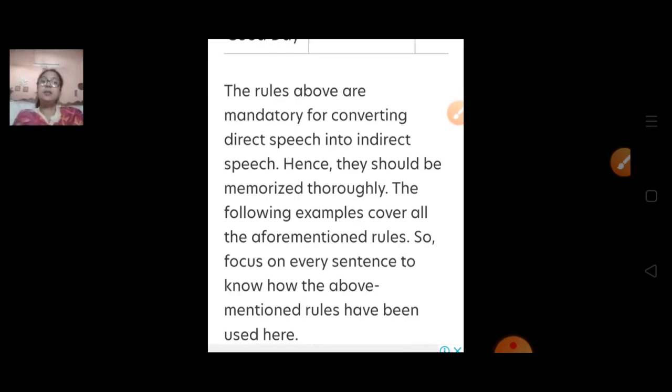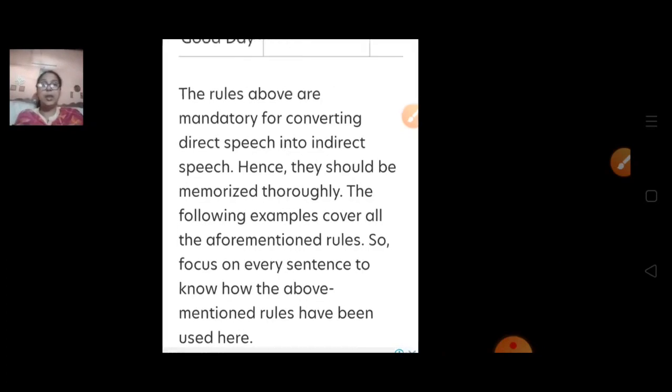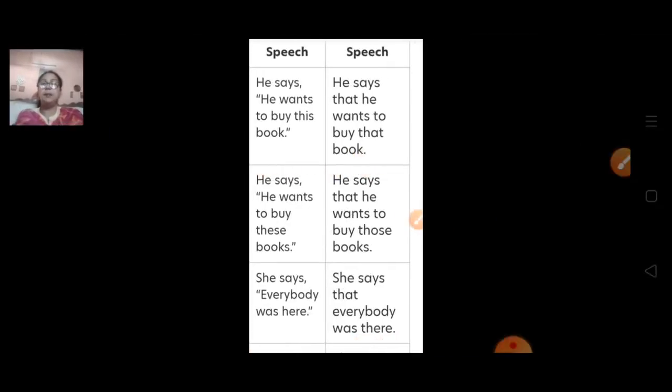The following examples cover all the affirmation of that. So focus on every sentence to know how the above mentioned rules have been used there. Now here I am going to give you few examples about that, so that we have discussed how we are going to use tomorrow or yesterday or then and today. So I am going to give you few examples.